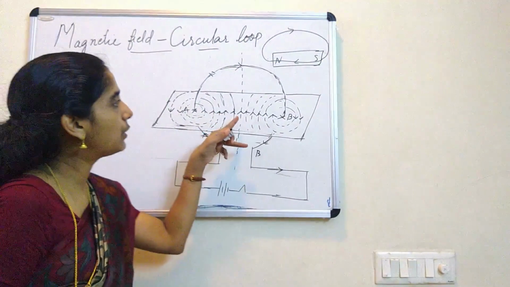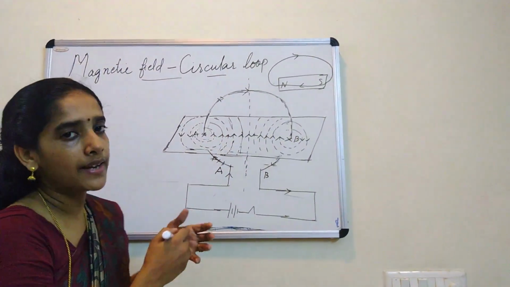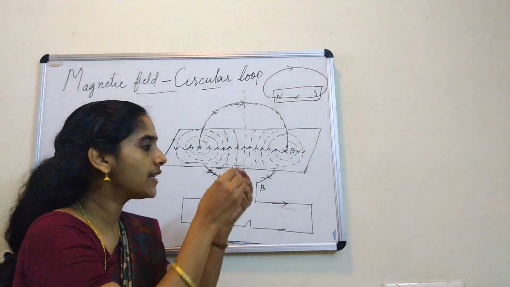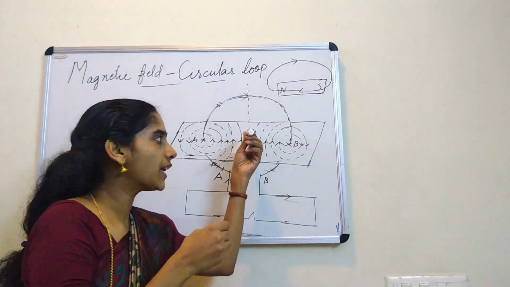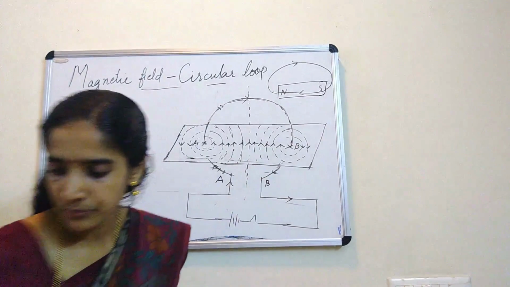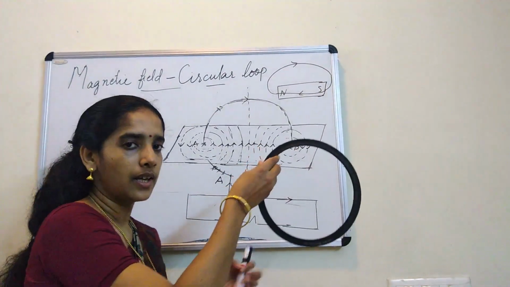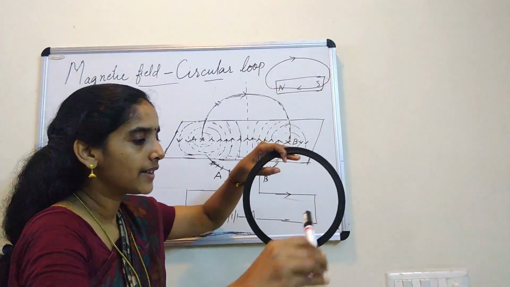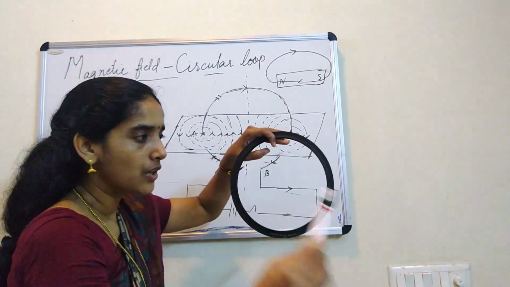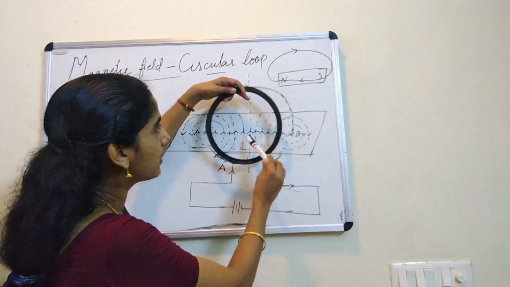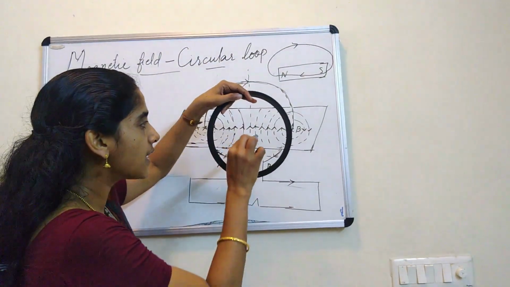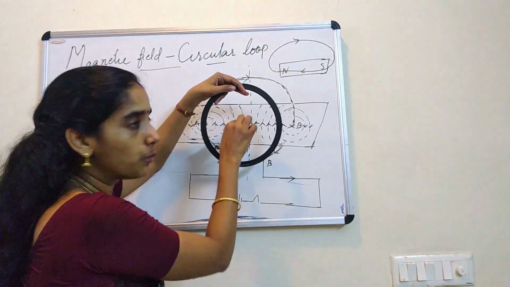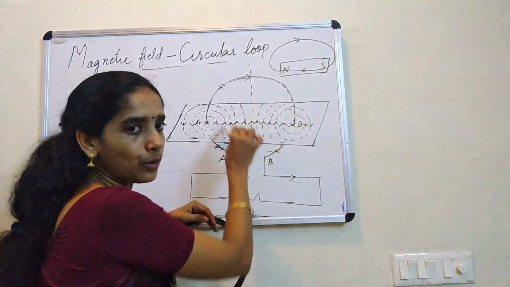Right? Now, here you look. Where to where are the magnetic lines moving? Let us have a look at the inside. Inside, it is like the magnetic lines are going like this into the board. Remember, I told you, this is the loop and this is the plane of the cardboard. And this way we are showing the field line. So if you see inside the loop, the field lines are going into the plane of the board, in the inner part of the ring.